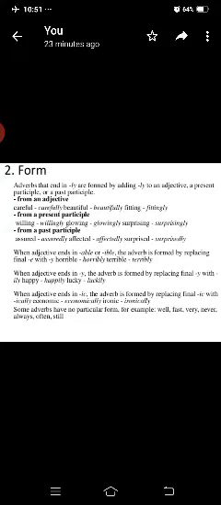The willing, glowing, surprising, all these are present participles. Present participle means V1 plus ing form. When we add ing to V1, it becomes the present participle. When we add ly to the present participle form, it becomes an adverb. See, willing, willingly, glowing, glowingly, surprising, surprisingly.